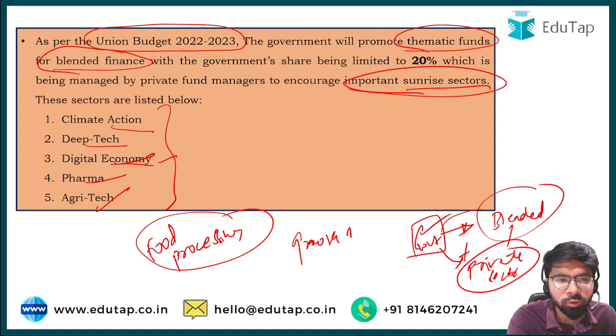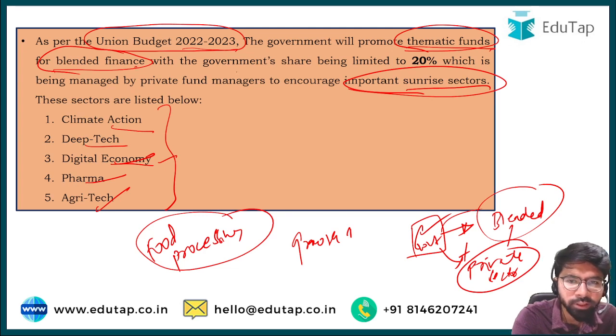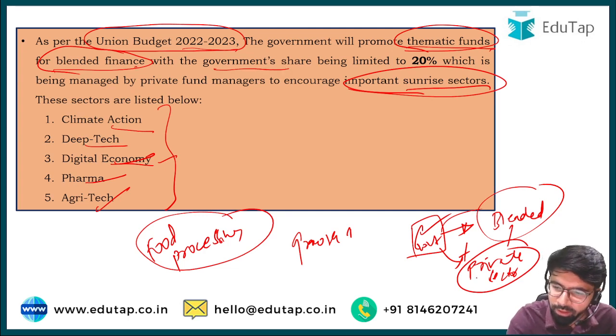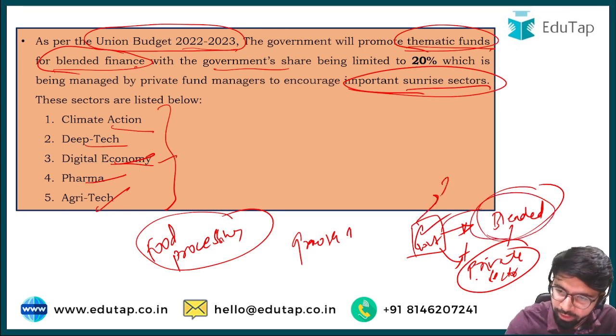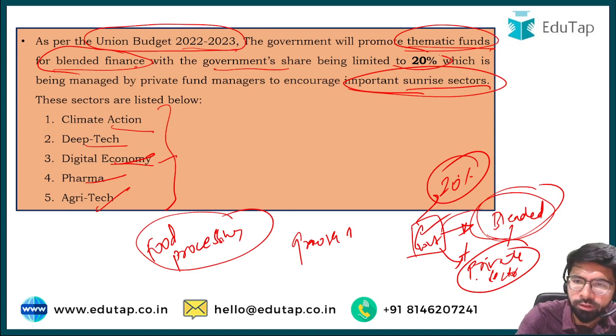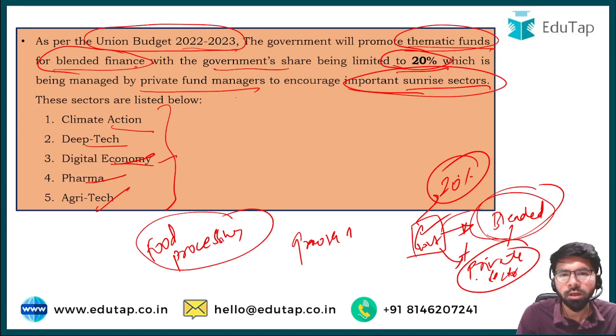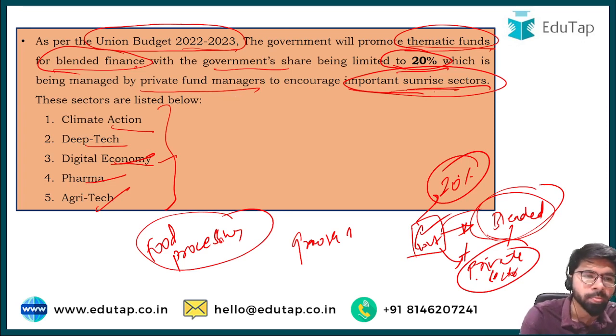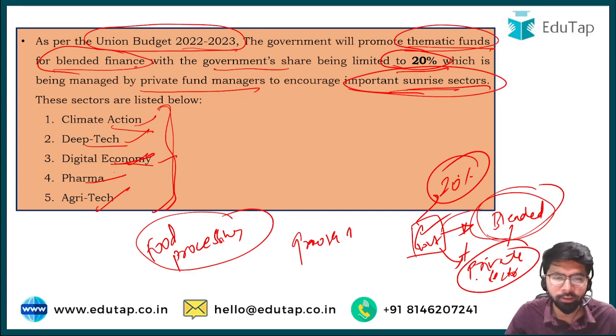As per the Union Budget 2022-23, the government will promote thematic funds for blended finance with the government's share. See, when both the government and the private sectors are coming together to fund any sunrise sector, the government share is capped at 20%, maximum 20%. The rest of the contribution will be done by the private player funds. So that was the entire question, that the government share will be limited to 20%, which is being managed by the private fund managers to encourage important sunrise sectors. And what are these sectors? These are important, friends: climate action, deep technology, digital economy, pharmaceuticals, and agri-tech.